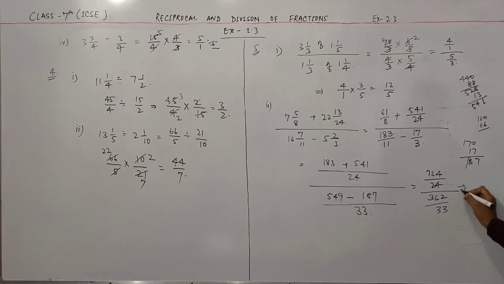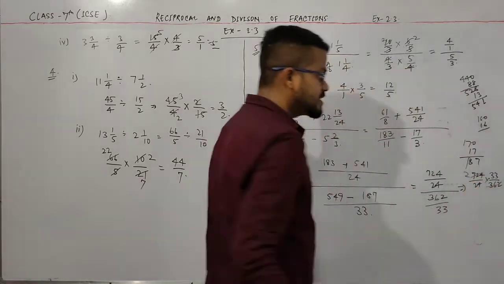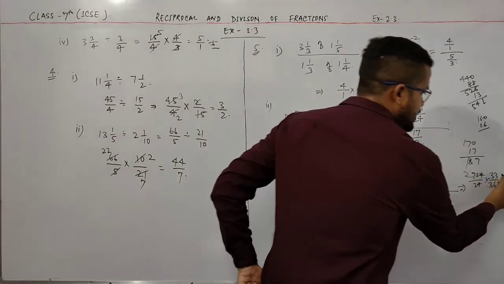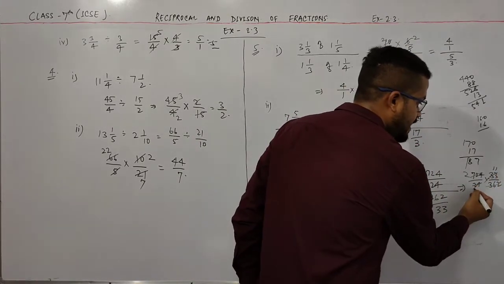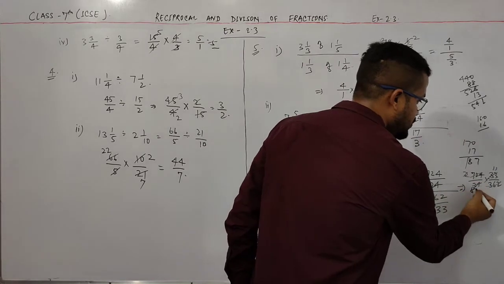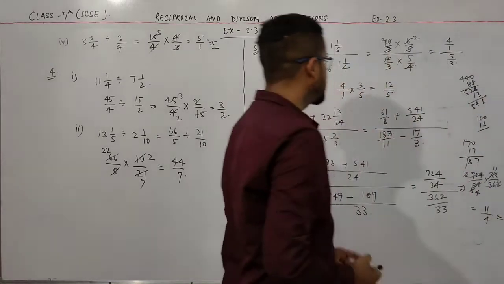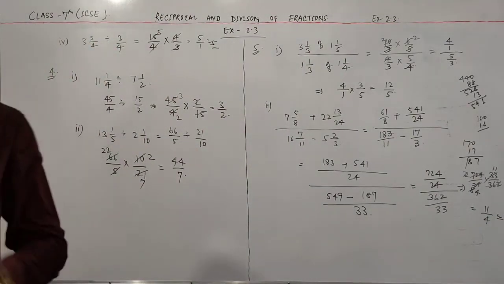So solve this. 7 24 24, I bring this 33 into the numerator and denominator is 362. Okay, so 2 times 362 into 2 is 724 and 11 3s are 33 and 8 3s are 24 and 2 4s are 8. So this is 11 by 4, your answer. Okay, so this is the second part of question number 5.